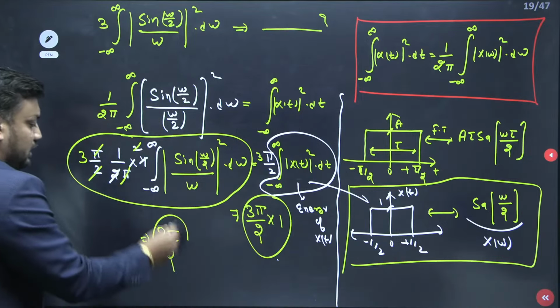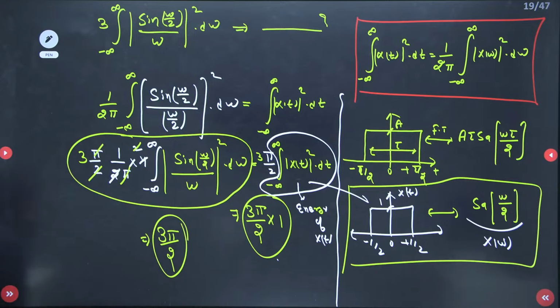I hope you are getting the answer 3 pi by 2. This is a very beautiful question. I am telling you, a normal student can't do this. A strong concept of Fourier transform is required here to solve this. Well done Soumya, 3π/2, shabash. Very nice Soumya Kumar, excellent.